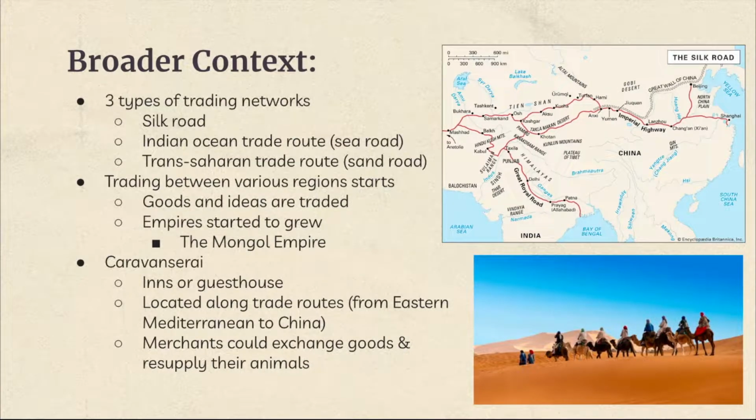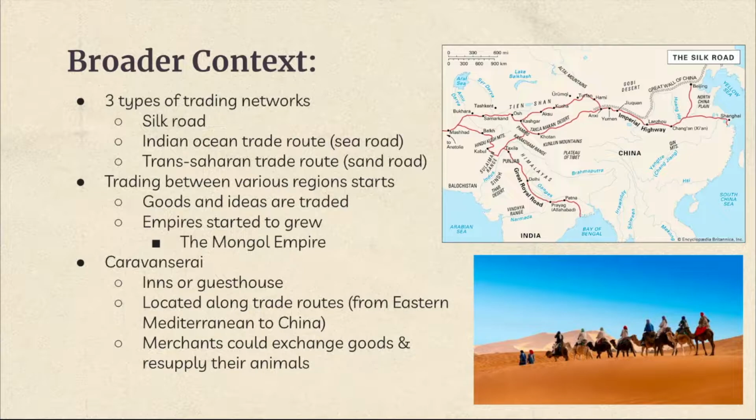As the trading between various places started, goods and ideas were shared, and the empire started to grow. An example of the empire that grew from the trading route was the Mongol Empire. The Mongol Empire was able to conquer many regions from having control over the Silk Road.